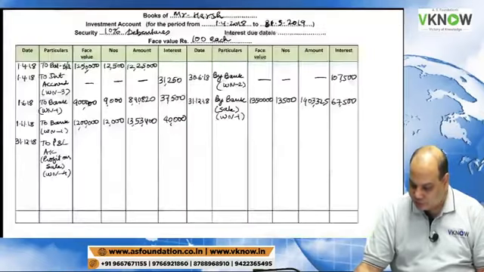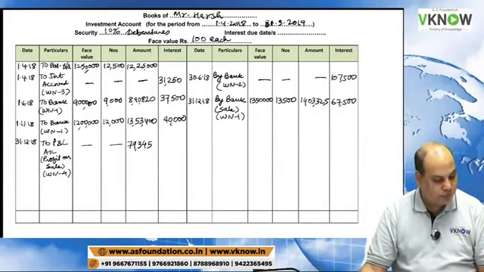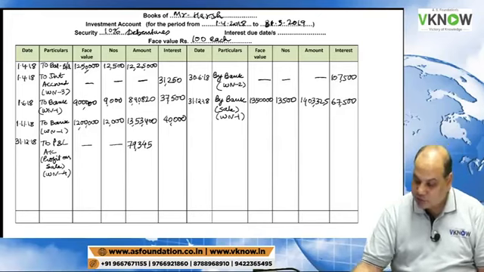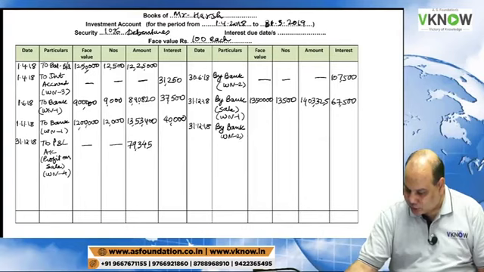So write in the amount column 79345. 79345 is right.